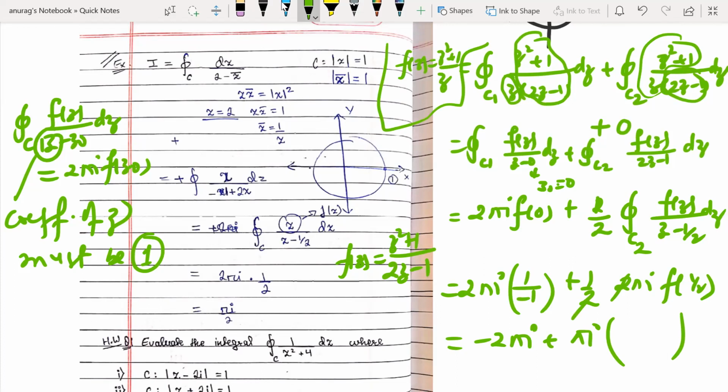So at 1 by 2, it will become 1 by 4 plus 1, which is 5 by 4, divided by 1 by 2. So it will become minus 2 pi i plus 5 pi i by 2. If you simplify, it will give you pi i by 2. So this is your answer. Always make the coefficient of z 1. f(z) will be the part which is not creating a problem at the given hole, C1 or C2.